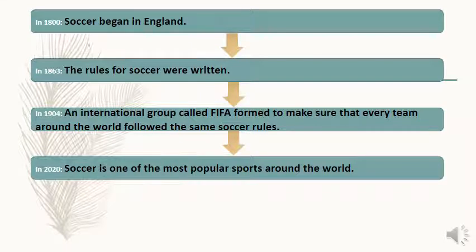This is what we call a flow chart. So usually you are going to have this chart in your exams. So you have to fill in what happened in 1800. So you go back to the text. Soccer began in England. What happened in 1863? The rules for soccer were written. In 1904, an international group called FIFA formed to make sure that every team around the world followed the same soccer rules. In 2020, soccer is one of the most popular sports around the world.